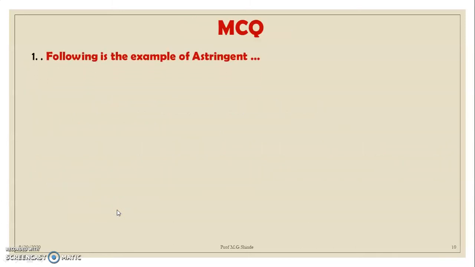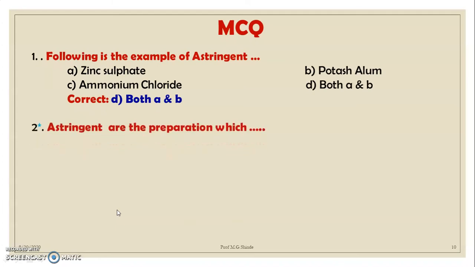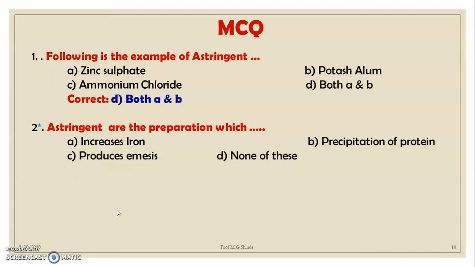Now next we will see the MCQ questions. The very first question is, which of the following is an example of astringents? Option A is zinc sulfate, B is potash alum, C is ammonium chloride, D is both A and B. The correct option is both A and B. Zinc sulfate is used as an astringent as well as potash alum. Next question, what is an astringent? Astringents are preparations which increase the iron, precipitation of protein, produce emesis, none of these. The correct option is B, that is precipitation of protein.